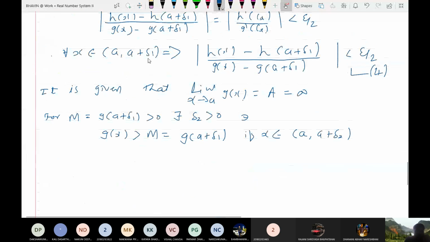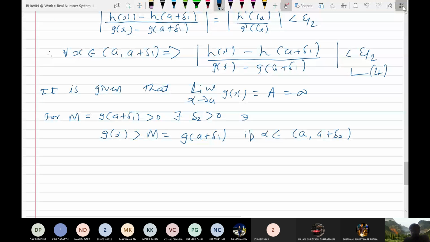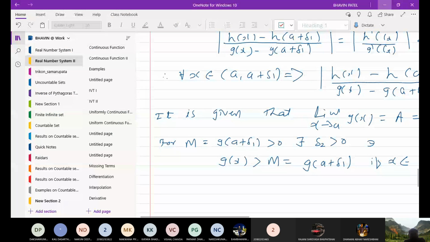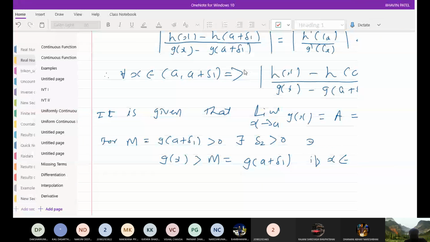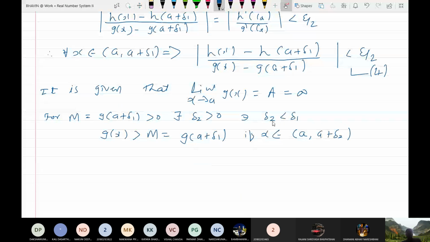Okay, now here I can also assume delta 2 is less than delta 1. Otherwise, you need to take the minimum. Here you may choose delta 2 greater than 0 so that delta 2 is less than delta 1. Why is this possible? If this is not the case, I will take the minimum of delta 1 and delta 2. So it is always possible to take delta 2 less than delta 1 and greater than 0 so that this happens.